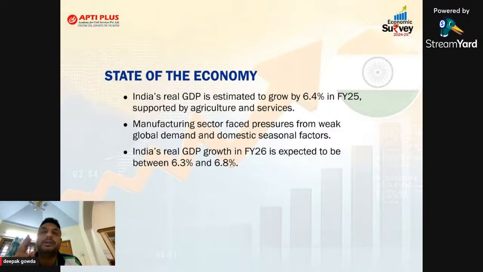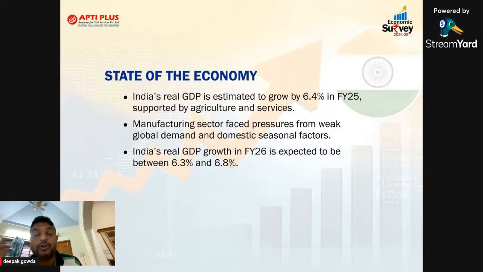So basically, there are two reasons, sir. Two reasons. In India, mainly this year, the manufacturing sector is facing a lot of pressure. First one is weak demand in the international market. Global demand is very low. Why? Again, the same story. Because at the global level, including America, they're having an economic slowdown. Some people are predicting, even the economic survey in the next chapters, that this year there will be a recession in America. We expect that it should not happen.